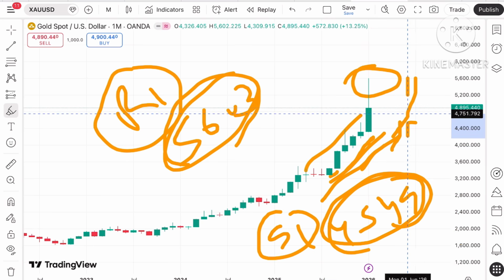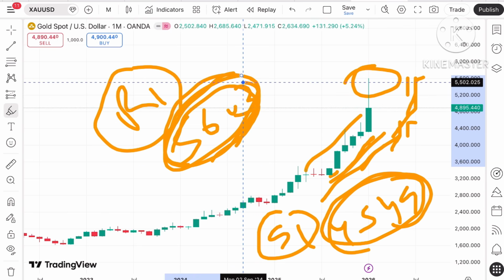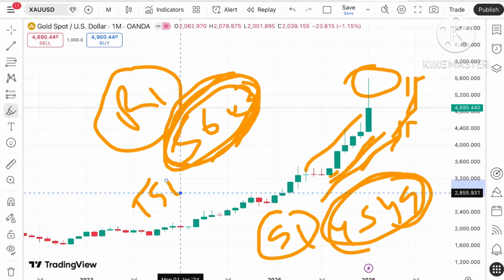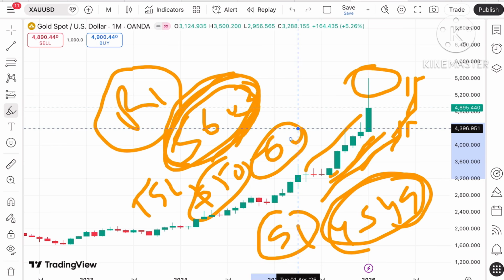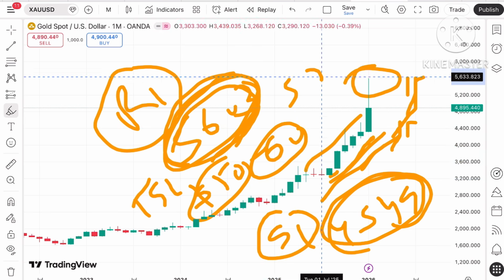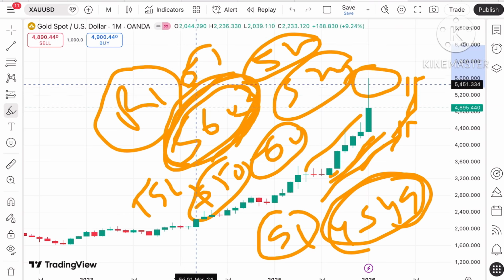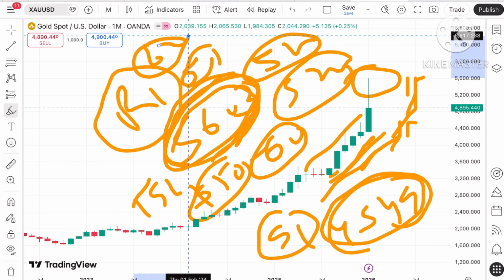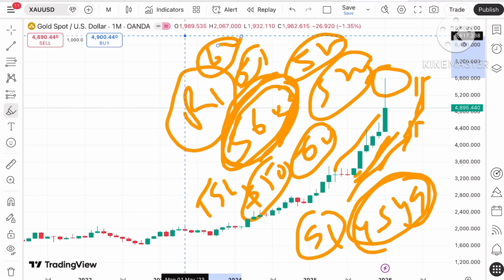Suppose the price sustains this level, the probability of going towards a level of 5603 will be there, and once the price sustains above this level, trail your SL by around $50 or $60 depending on the probability of upside. It can touch a level of 5700, 5800, 5900, to a level of 6000 also in this particular month, even much higher if the price keeps sustaining above that level. And the silver price can also move with double speed, which is what we have seen in the last